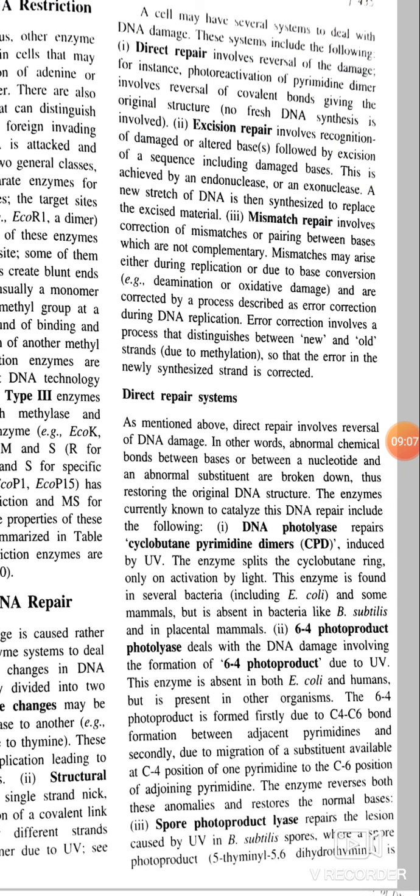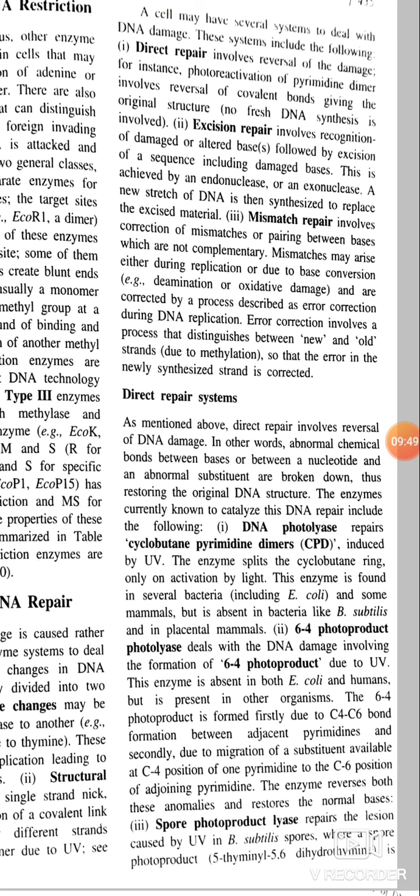The 6-4 photoproduct is formed firstly due to C4-C6 bond formation between adjacent pyrimidines, and secondly due to migration of the substituent at the C4 position of one pyrimidine to the C6 position of the adjoining pyrimidine. The enzyme reverses both these anomalies and restores the normal bases.